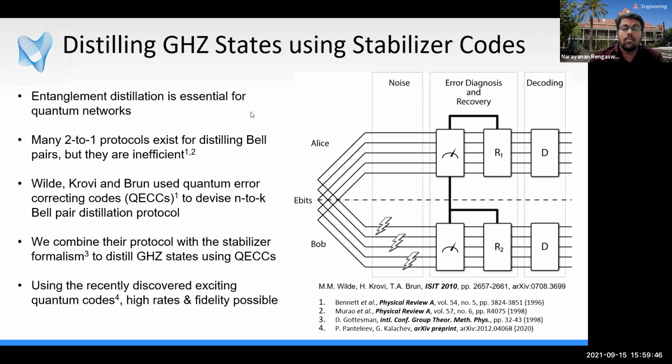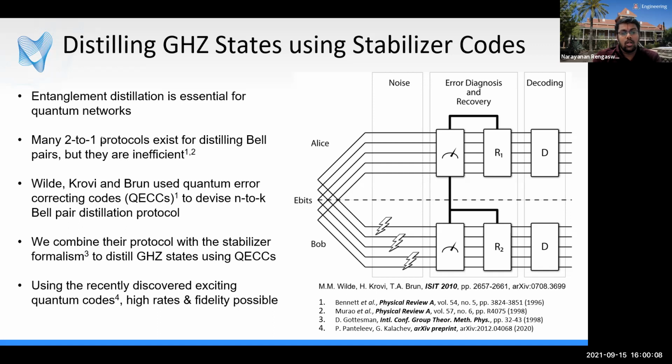Entanglement distillation is an important subroutine in quantum networks. It refers to starting with a noisy entangled state and producing many copies of higher fidelity entangled states as output. Now, the standard setting is to consider n noisy copies of the Bell pair as the input and to perform some operations and produce k output copies of the Bell pair of higher fidelity as the output.